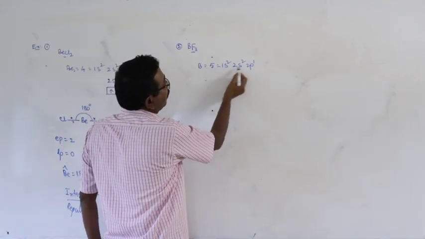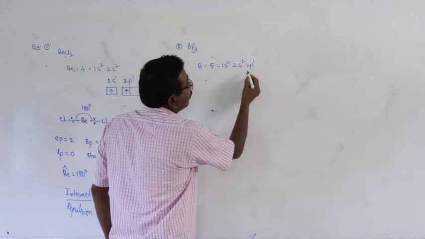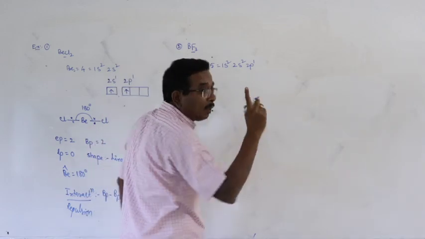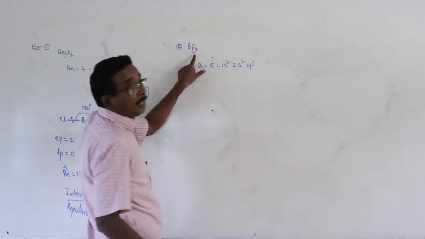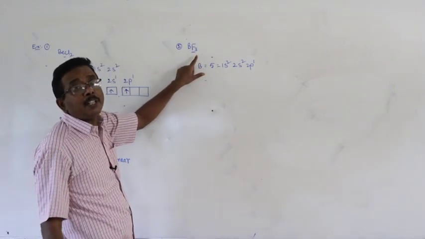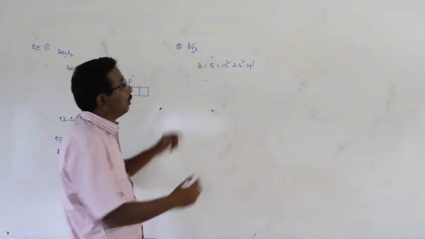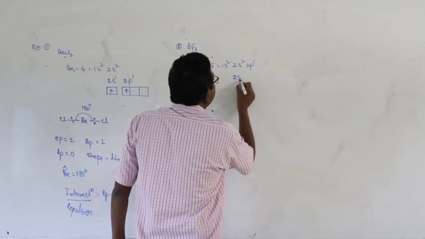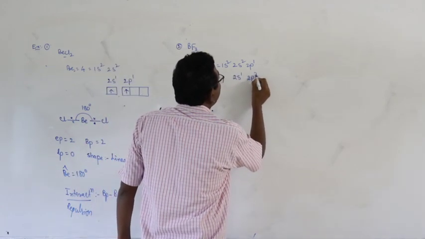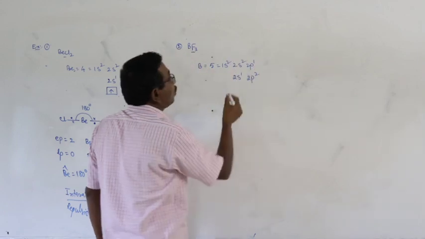Boron, atomic number 5, this is the configuration. In the ground state, what is the combining capacity? 1. But here how many bonded atoms are there? 3. How is it possible? Not possible. So, in the excited state, one of the 2s electrons is transferred into 2p.